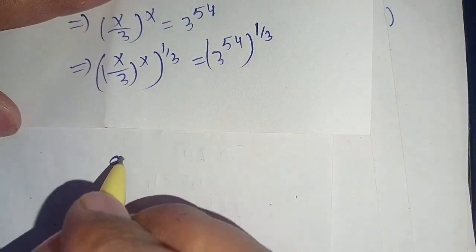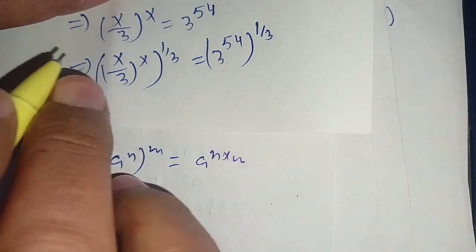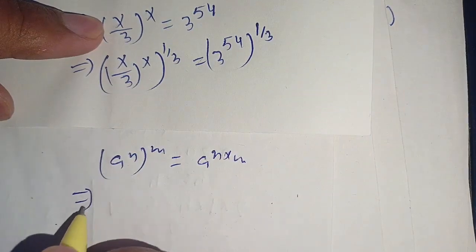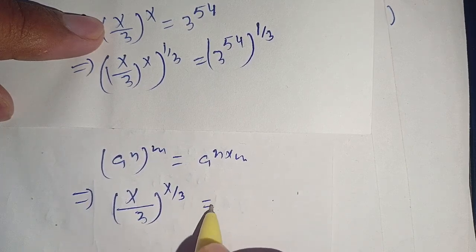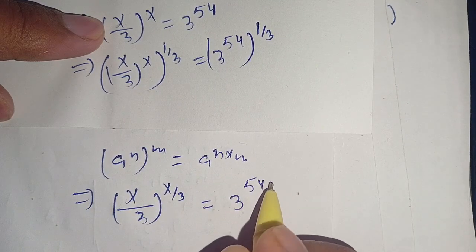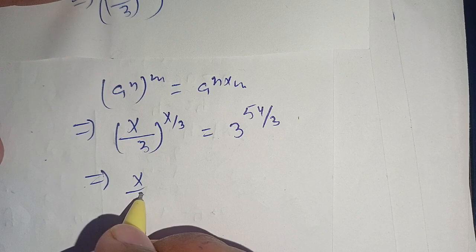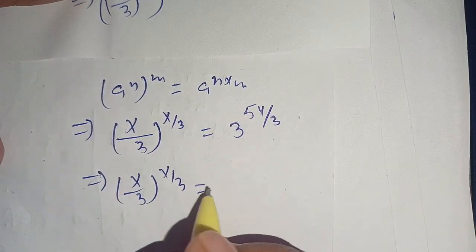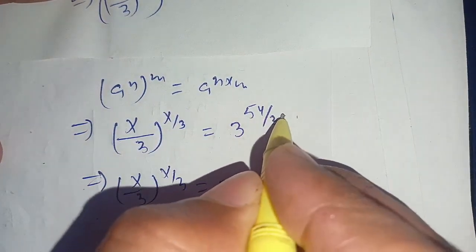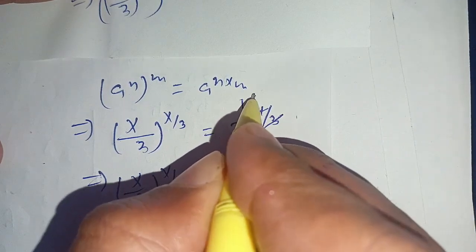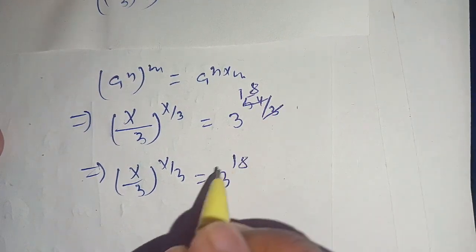We know that (a^n)^m is equal to a^(n times m). Using this identity, our left hand side will become (x divided by 3)^(x divided by 3). It is equal to 3^(54 divided by 3). Now we can write it as (x divided by 3)^(x divided by 3) is equal to 3 to the power... now we can cancel out this 54 by 3. It becomes 3 times 1, which is 3, and 3 times 8 is 24. Thus it becomes 3^18.